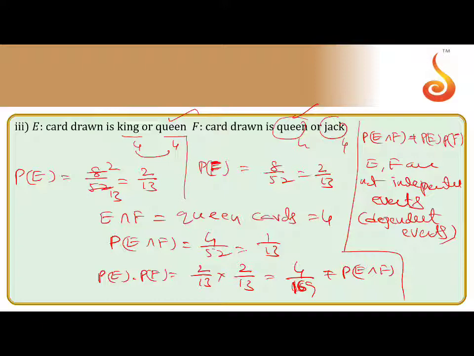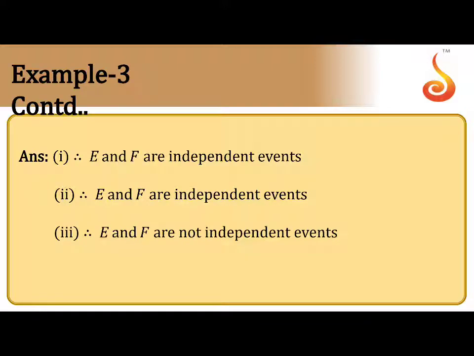I hope it is clear now. If P of E intersection F equals P of E into P of F, they are independent. Otherwise, they are not independent events. Here the product is not matching the intersection, 1 by 13, so they are not independent events only. Check what they are given: first question independent, second also independent, the third is not independent.